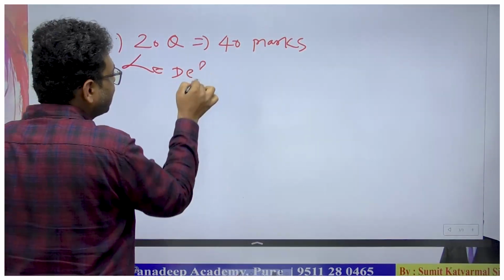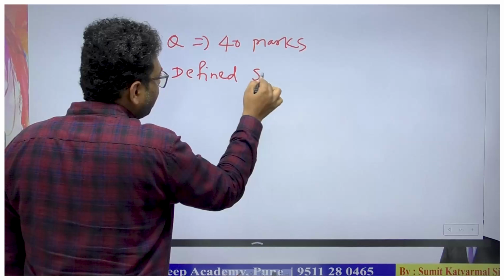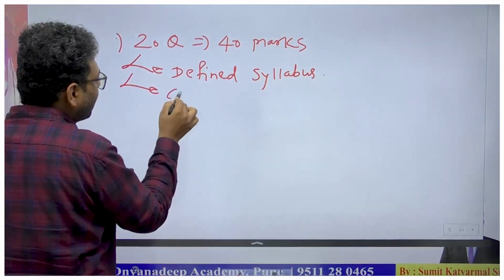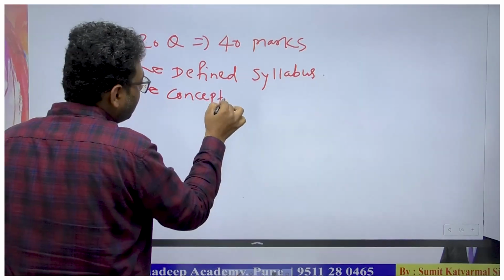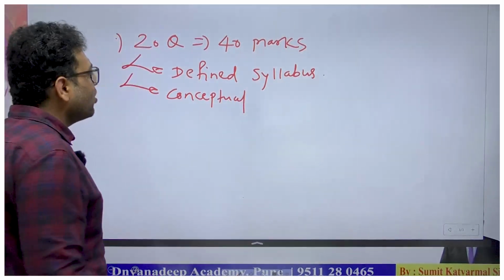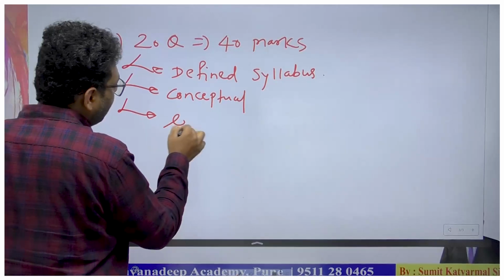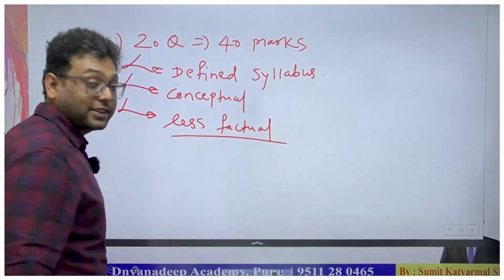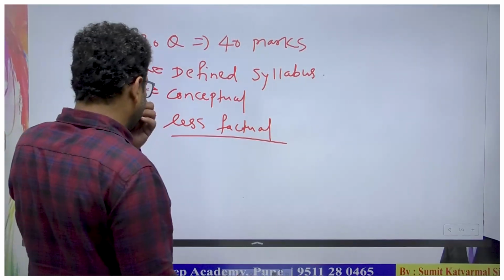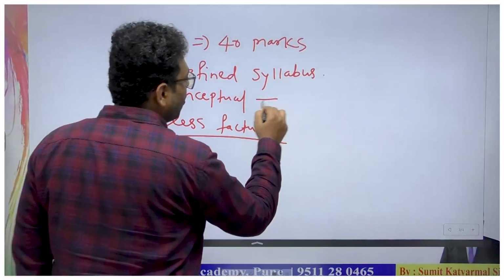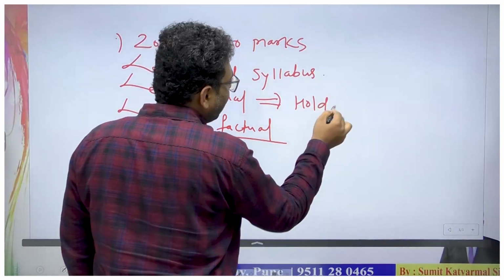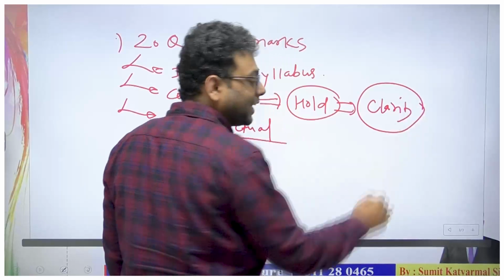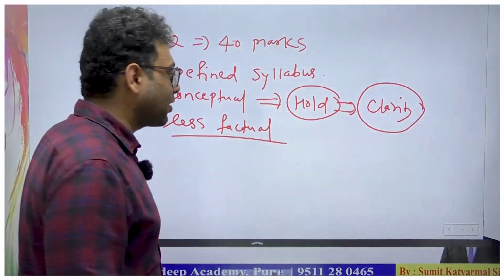First, there is a defined syllabus of the UPSC. Second, it is conceptual in nature, less factual, unlike subjects like history. So once you have a hold on the conceptual clarity, it is easy to solve the economy related questions.